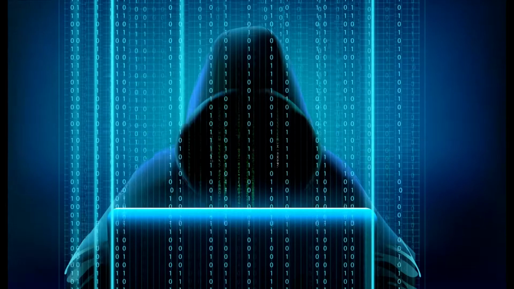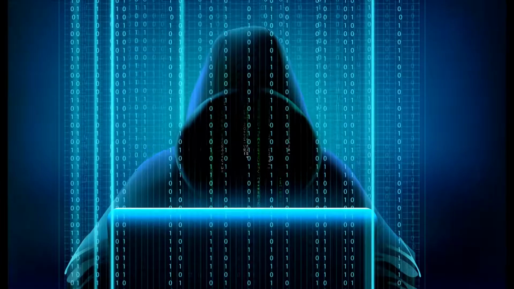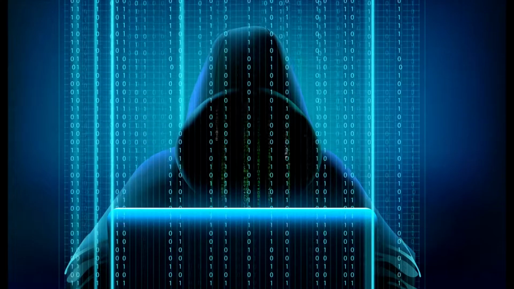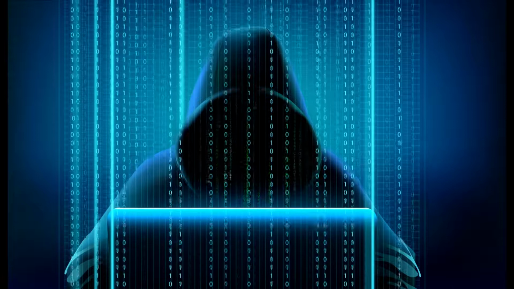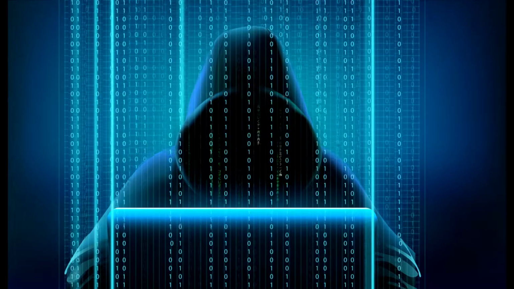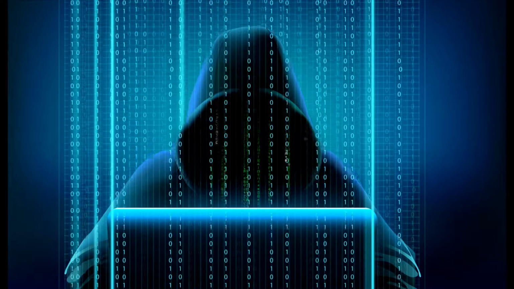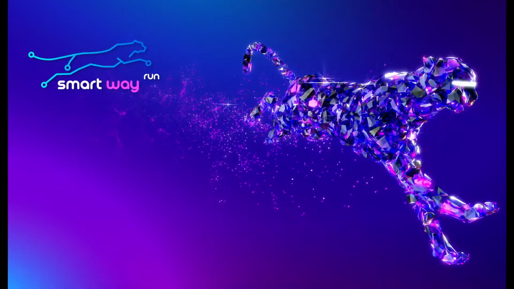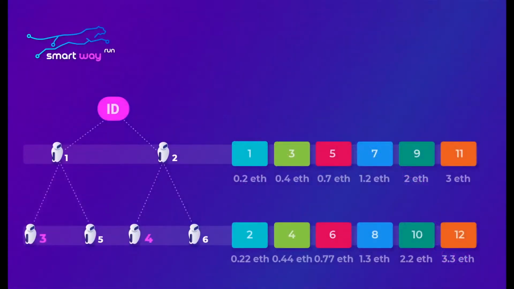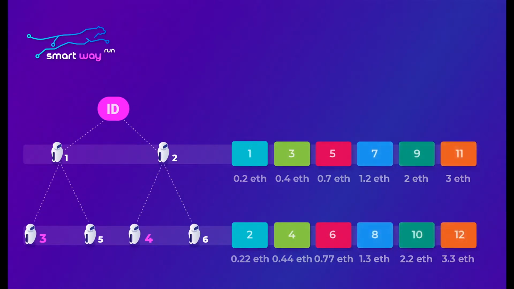Now compare the conditions for participation in projects on smart contracts, and the conditions for participation in projects with a common cash desk. And make a decision for yourself in which projects, and on what conditions you want to participate. I add that projects on smart contracts have a different principle for the distribution of coins. Advantages of SmartWay: the number of partners in the team is limited to 2 lines, this is 6 people. It is with them that you interact. The smart overflow system first puts one partner to those who do not have a single one.